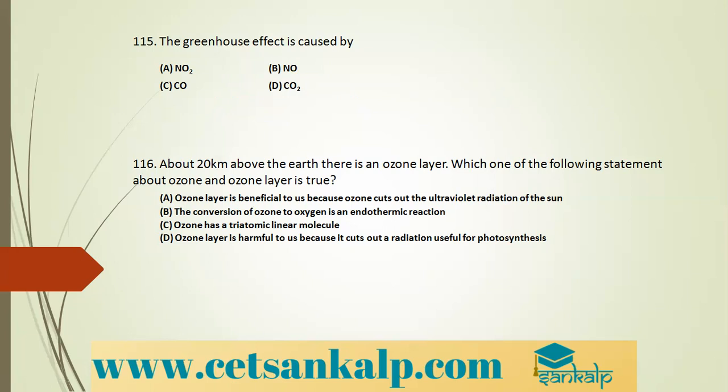Second option. The conversion of ozone to oxygen is an endothermic process. No, it is highly exothermic, so that is false. Ozone has a triatomic linear molecule. No, if you look at the structure, it is not linear. It is a bent structure. Then, ozone layer is harmful to us because it cuts out the useful radiations. No, that is also wrong. So option A is the correct option. It cuts out the ultraviolet radiations of the sun.